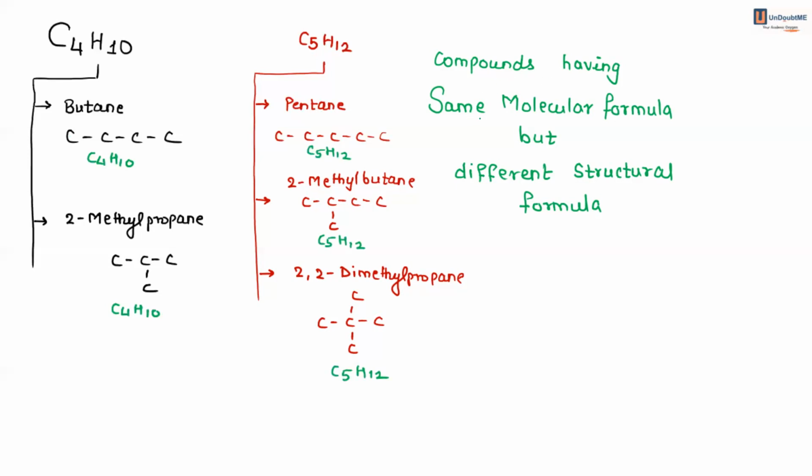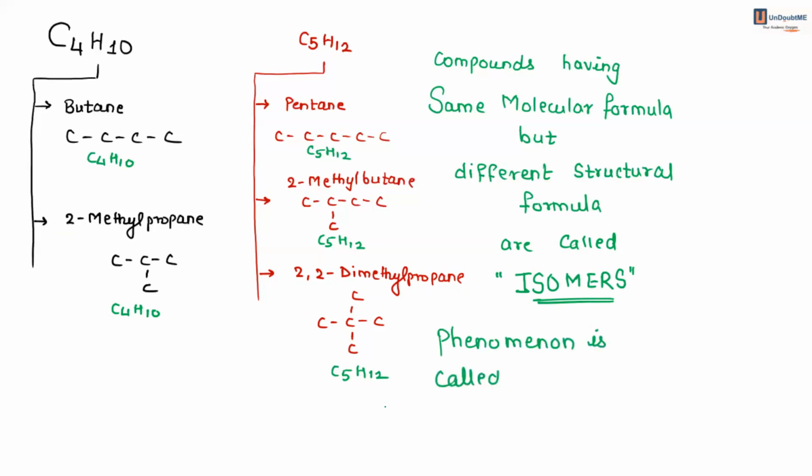So compounds having the same molecular formula but different structural formula are called isomers, and the whole phenomenon is called isomerism.